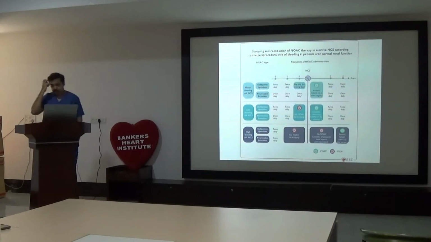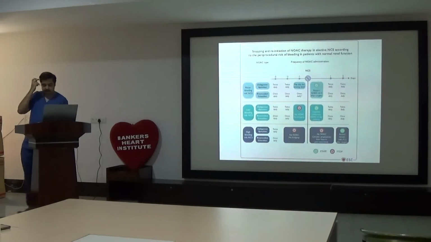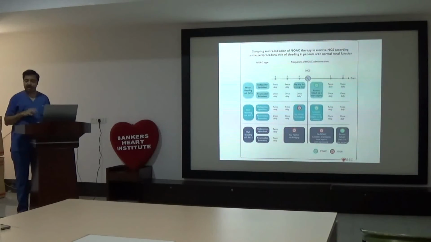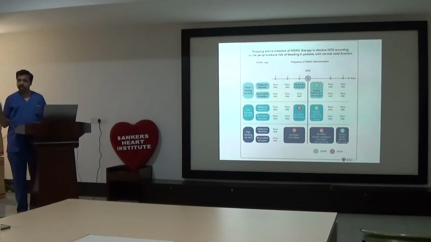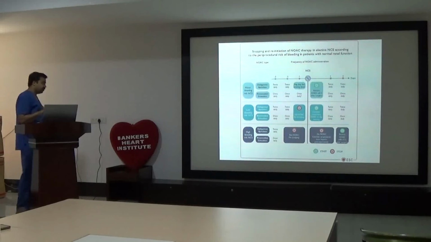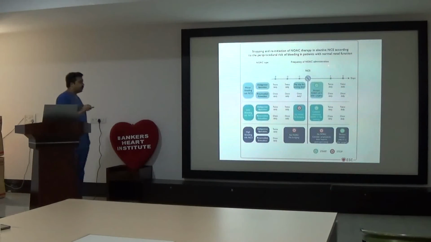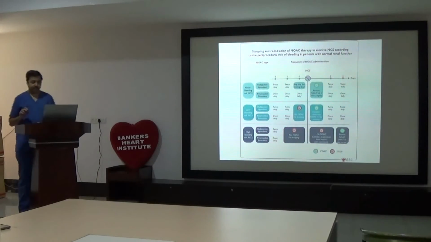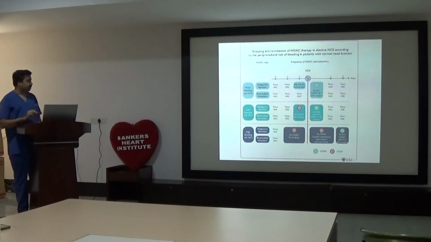Then in a patient with normal renal function, warfarin, we all know, we should stop, if at all required, at least 5 days prior, check INR the day before surgery, and then go ahead with surgery. For NOACs, when to stop them? That depends absolutely on renal function. For a patient with normal renal function, dabigatran should be skipped the evening dose prior to surgery, on the prior day of surgery.